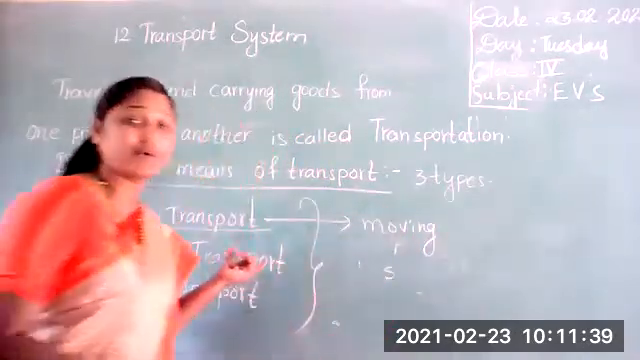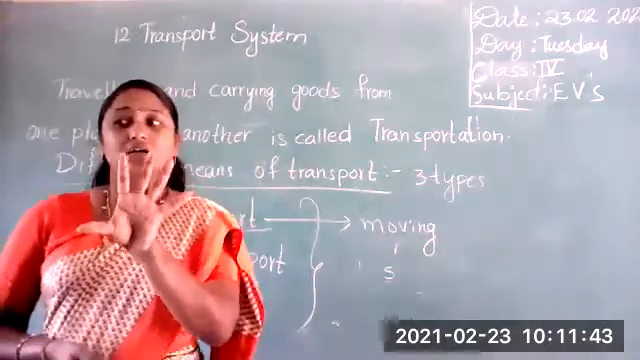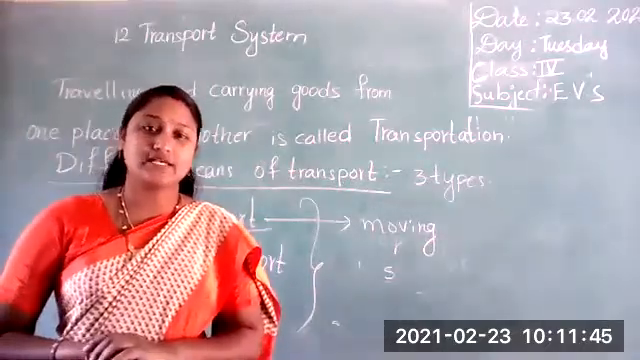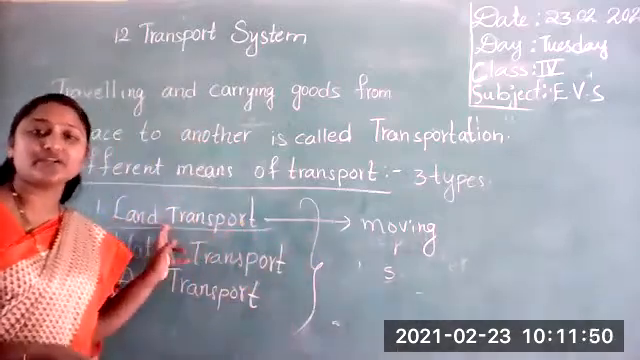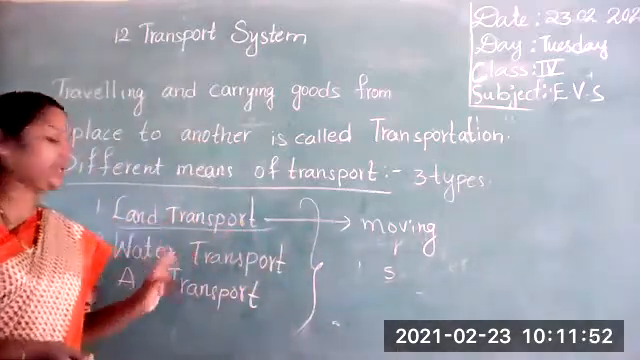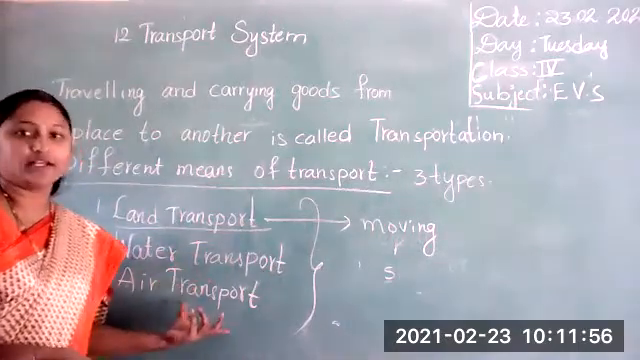Now here I'm going to explain land transport. Okay, so say, how many types of transports are there? Classified into three types. What is the first one? Land transport. Yes, very good. Land transport, water transport, and air transport.